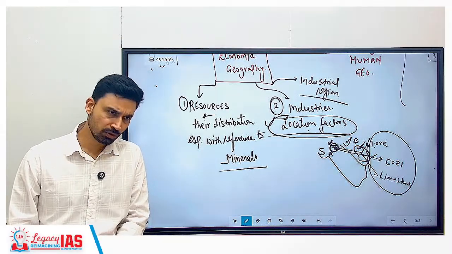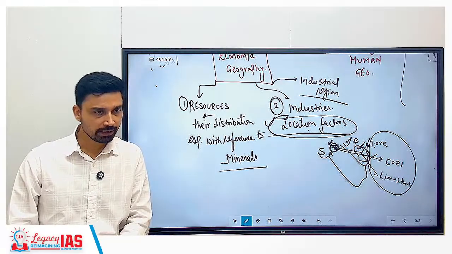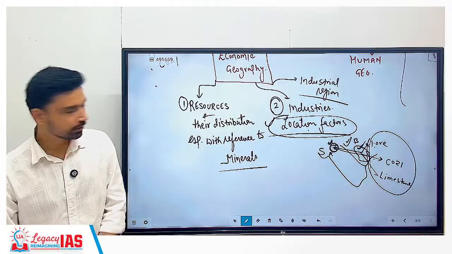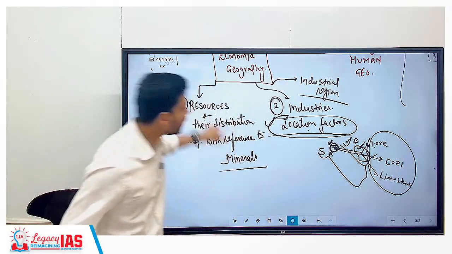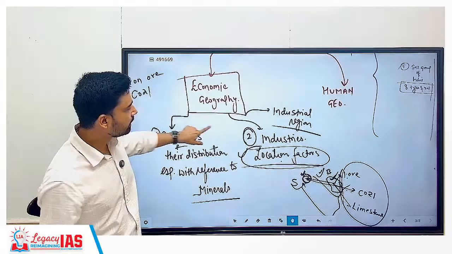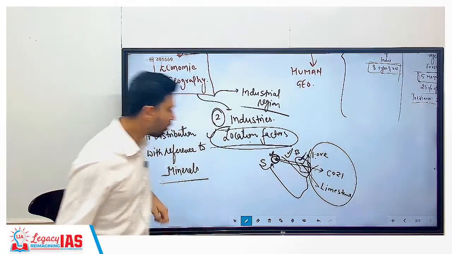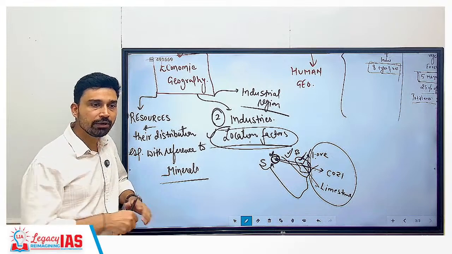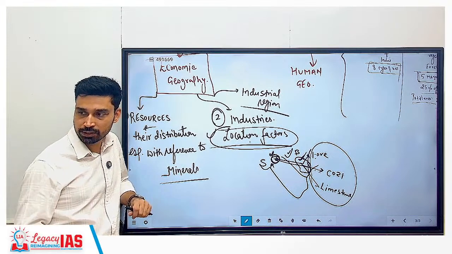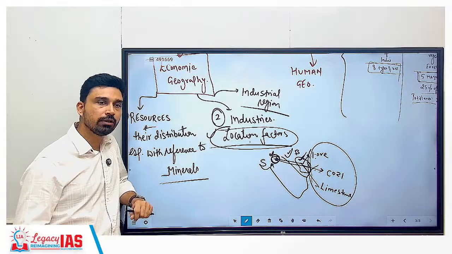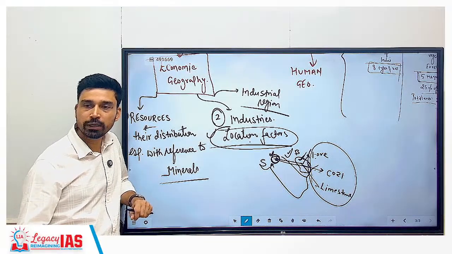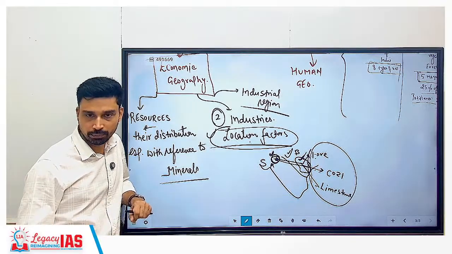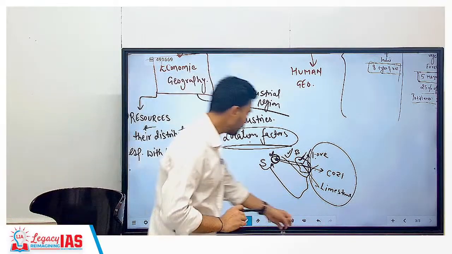Industrial regions means those areas where you have a large number of different types of industry concentrated in a certain pocket itself. That is what we call an industrial region. Again, in India, if I ask you, are industries uniformly distributed or non-uniformly distributed? Non-uniformly. You have certain areas where you have 80-90% of India's industry. Area wise, 30% of India's area supports 80% of its industry. The remaining 70% has only 20%. That we have to study here, why and how.